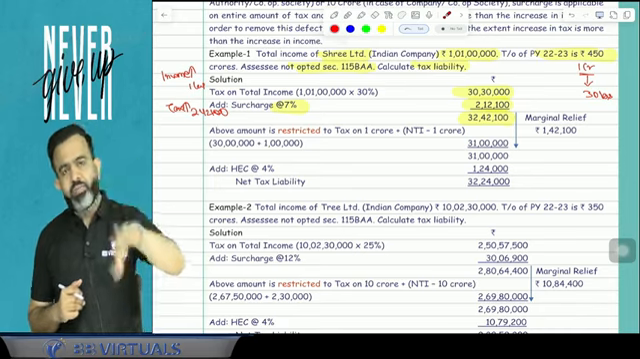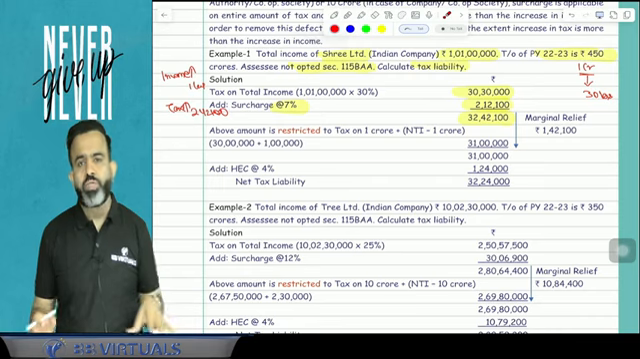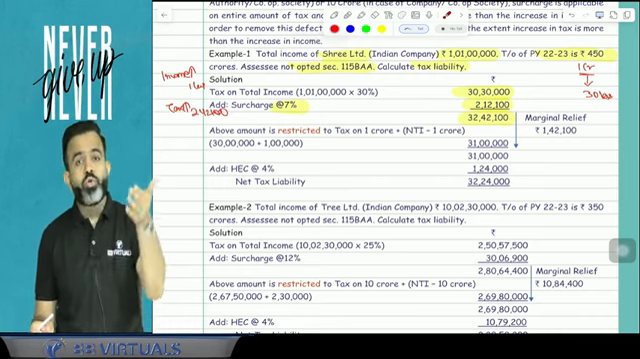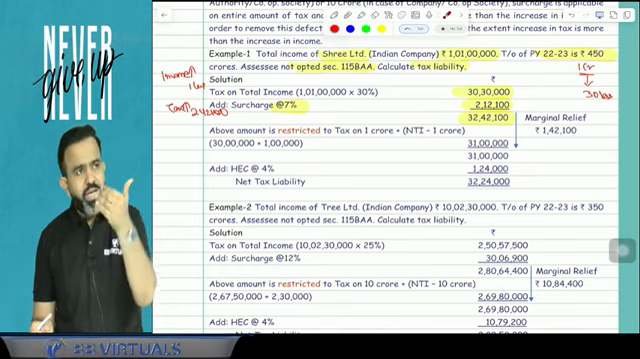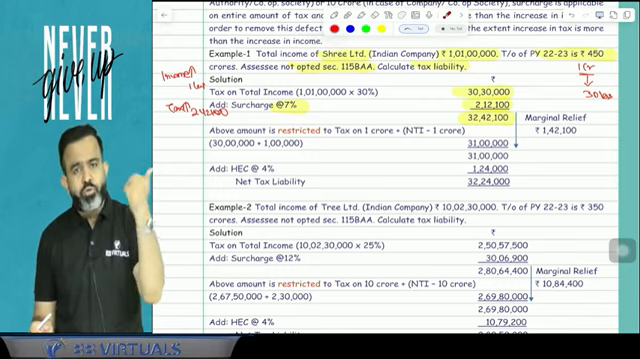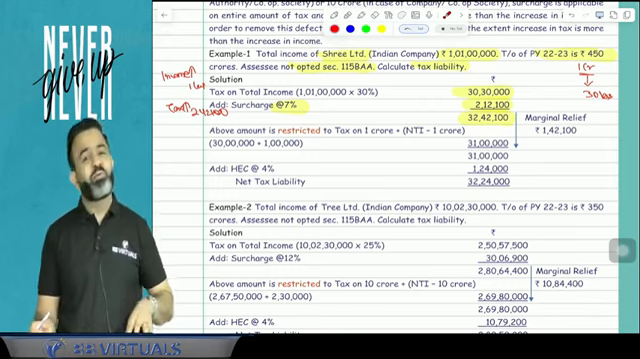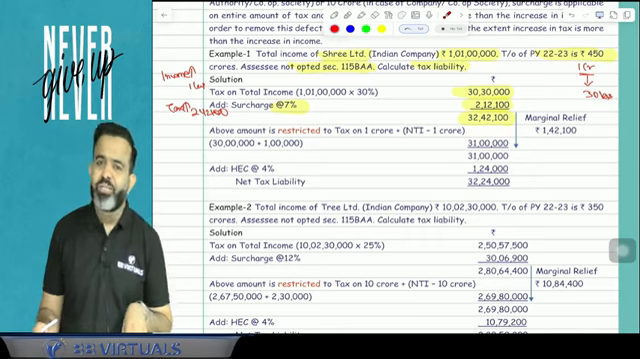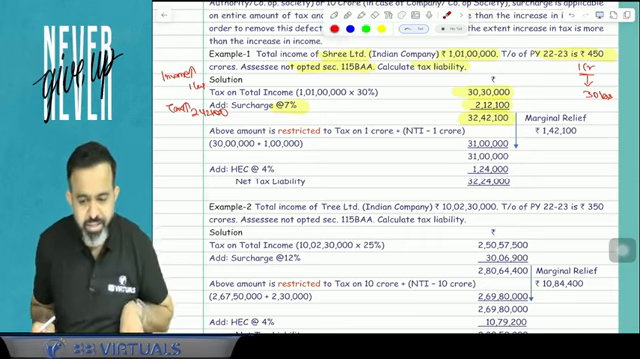In case of individual, HUF, AOP, BOI, artificial juridical person, your income is a little bit more than 50 lakh or 1 crore or 2 crore or 5 crore. Because at more than 50 lakh, surcharge is applicable for the first time. But at 1 crore, 2 crore, 5 crore, the surcharge rate changes. So you have to check the marginal relief. In case of a partnership firm, your income is a little bit more than 1 crore. Then guys, you have to check the marginal relief concept.